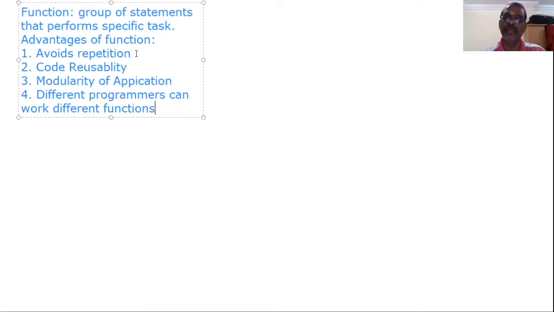Already we know a calculator does addition, subtraction, multiplication as well as division. Here we can divide the application into four modules: addition, subtraction, multiplication, division. Each module can be considered as one function.